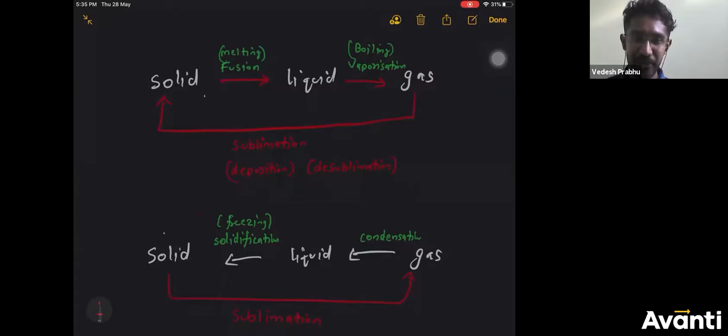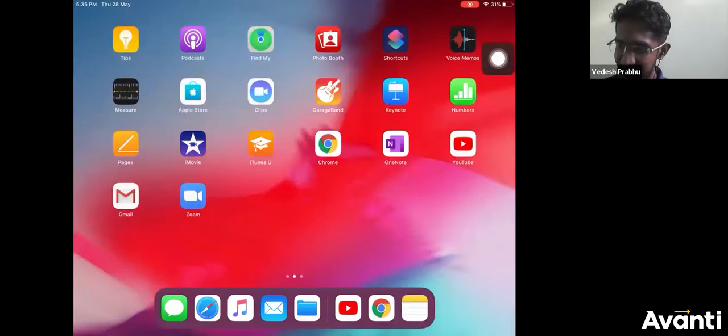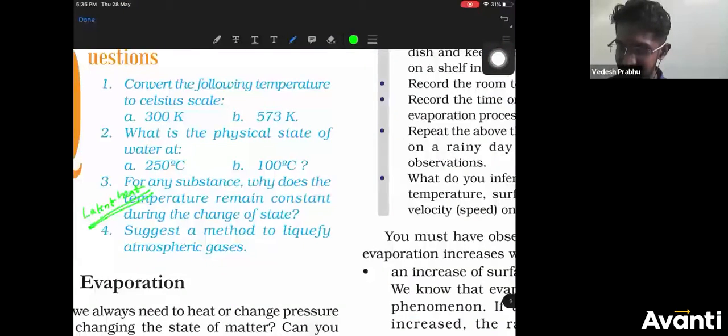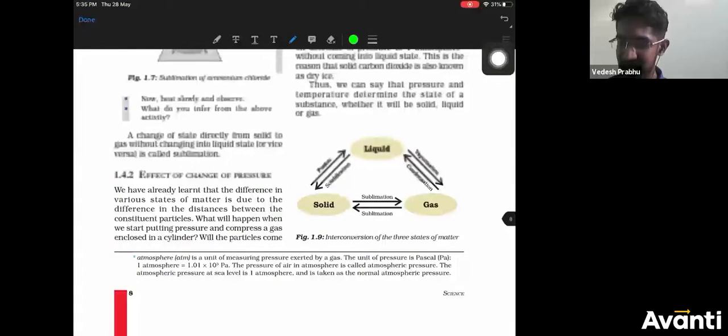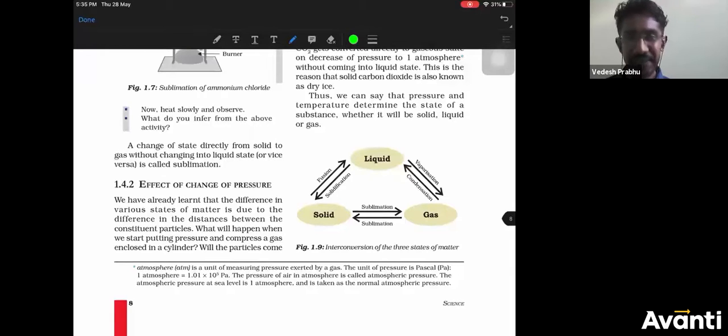So see carefully, and now look at the arrow marks. I have written arrow marks. Follow the arrow marks carefully. And this whole thing is given in the textbook in the form of one triangle like this. Whichever is easy for you to understand, you can use that.